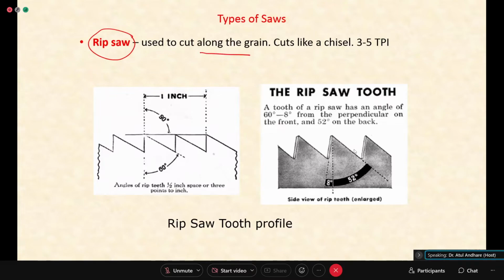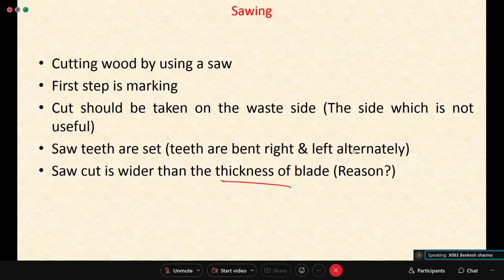Yes, sir. Yes. Previous slide, sir. Previous slide you want? Okay. Sir.